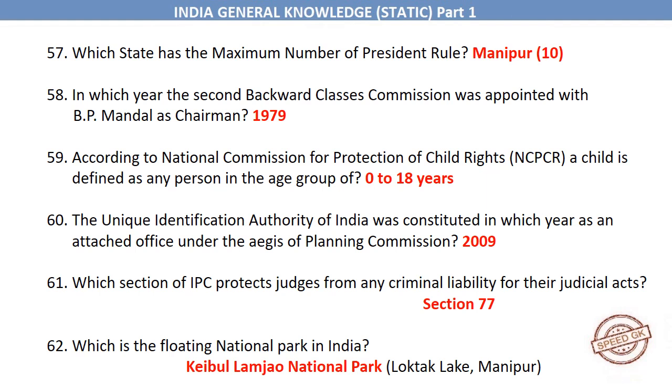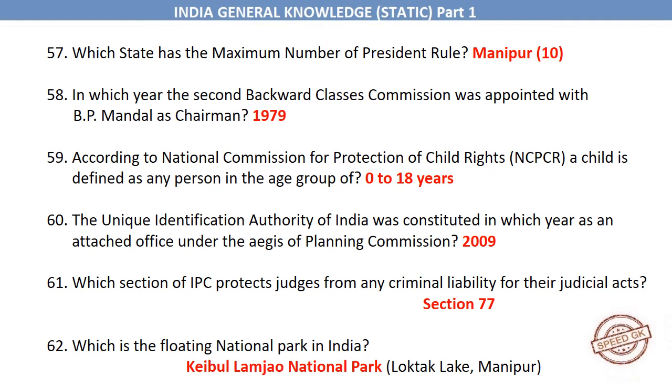1979. According to National Commission for Protection of Child Rights, NCPCR, a child is defined as any person in the age group of 0 to 18 years. The Unique Identification Authority of India was constituted in which year as an attached office under the aegis of Planning Commission? 2009. Which section of IPC protects judges from any criminal liability for their judicial acts? Section 77.